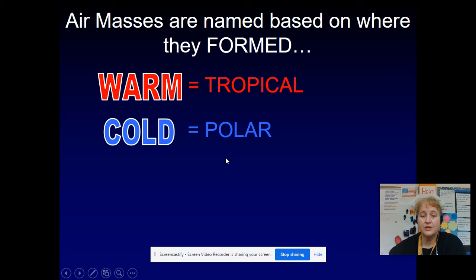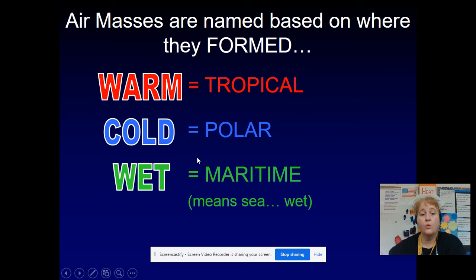We also talk about the humidity level, or wet versus dry. Well, if the air mass is created over a land area, then it's most likely to be dry. But if it's made over an ocean or a wet water source, then it's most likely to be wet. In this case, we introduce some new vocabulary by talking about wet as maritime.